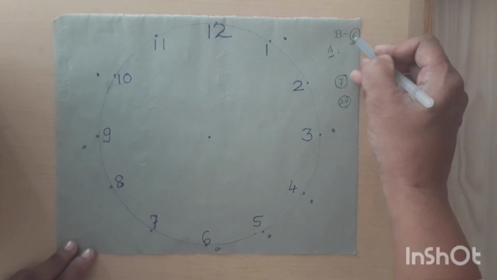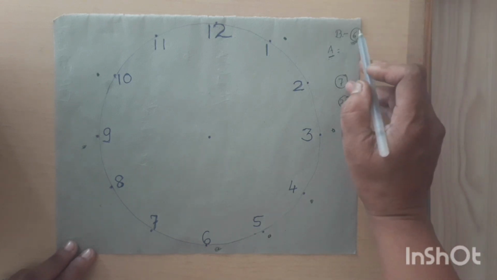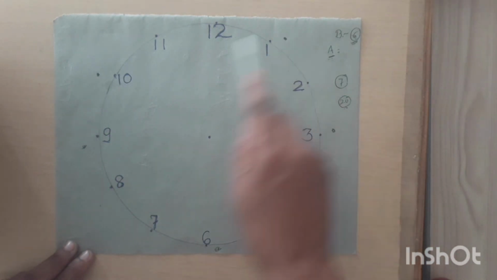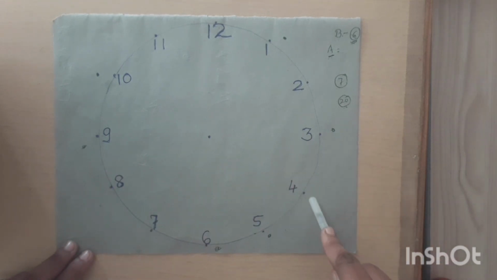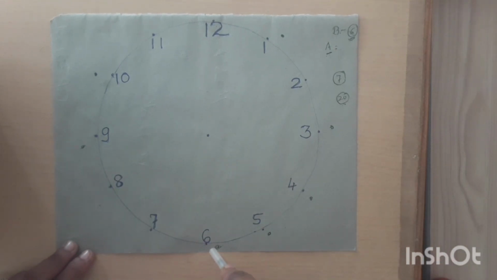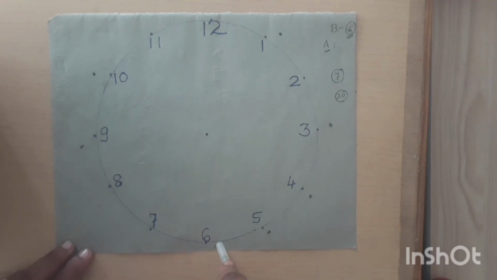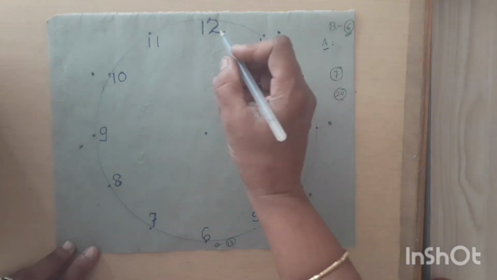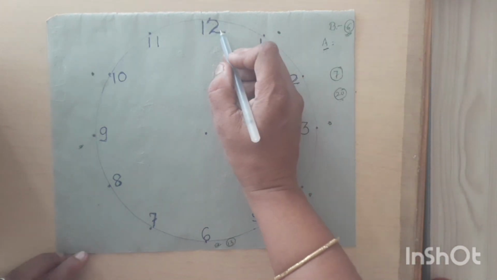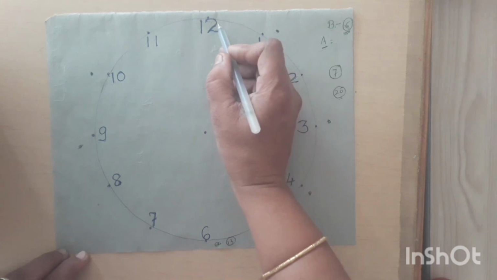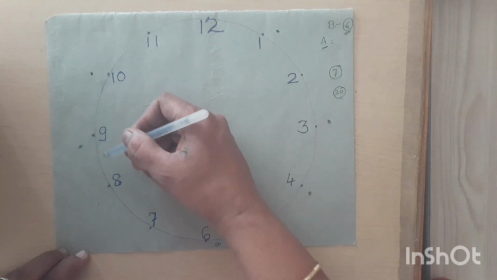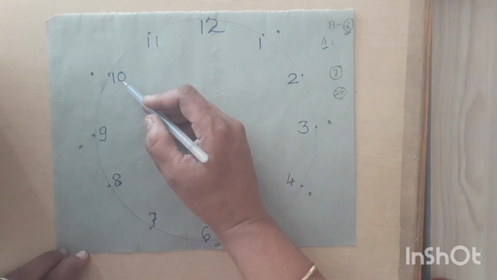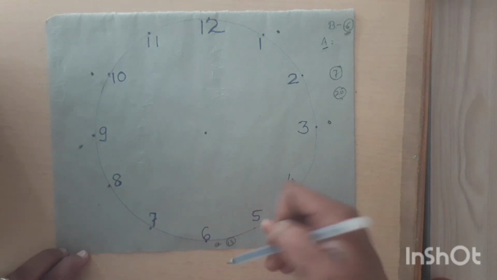Now player B has to start counting from 6. So he has to count like this: 7, 8, 9, 10, 11, 12, 13. So his counting up to 13 is over. Now player A has to move to number 12 and he has to go in reverse order. That is, he has to move from 12, 11, 10, 9, 8, 7 and so on.